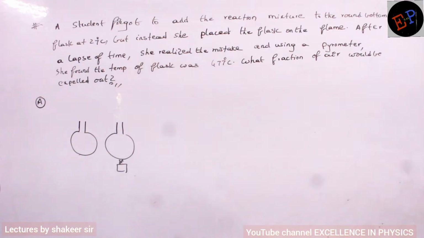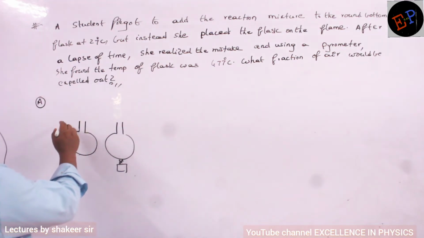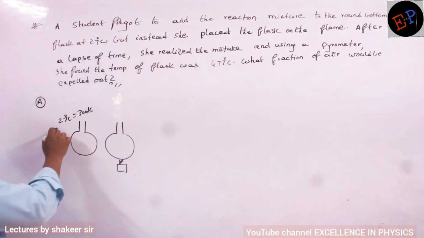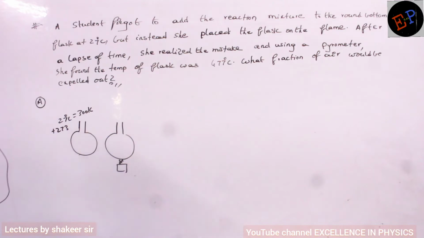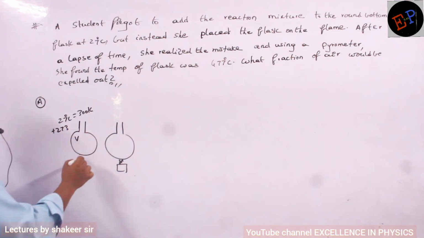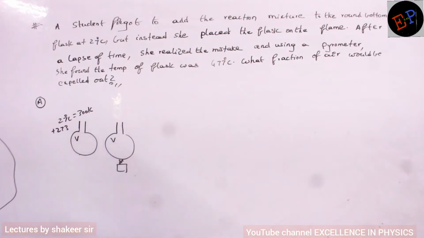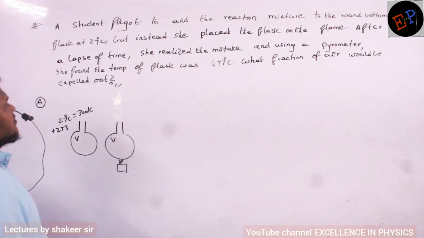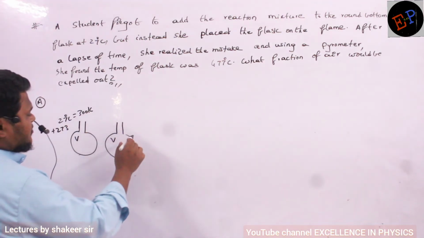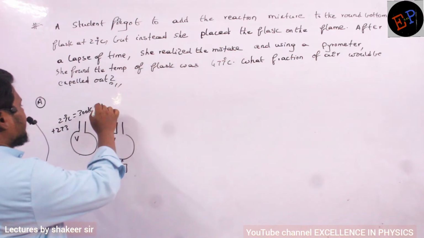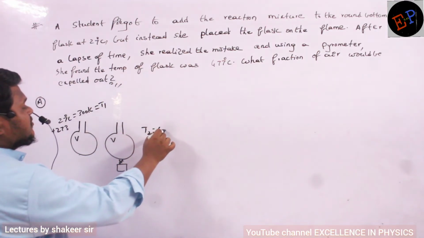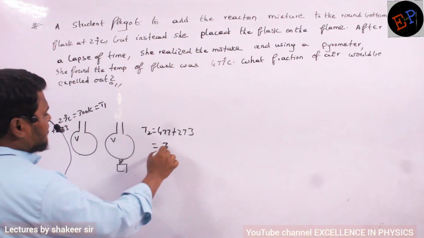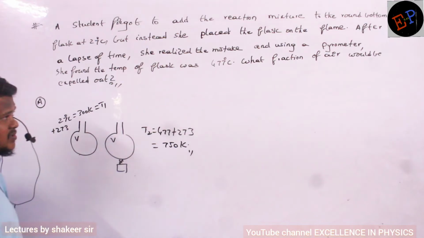She realized, and what was the initial temperature? 27 degrees Celsius, or you can write 300 Kelvin, because 27 plus 273 is 300. And volumes are the same, so you can write initial volume V, and here also the volume is V only. After a lapse of time, she realized the mistake, and using a pyrometer, she found the temperature of the flask was 477. So what is the final temperature? T1 was 300, but T2 will be 477 plus 273, which is 750 Kelvin. This is the final temperature of the mixture.